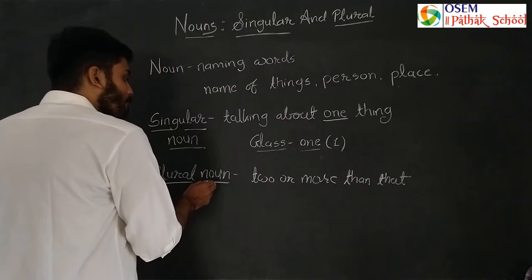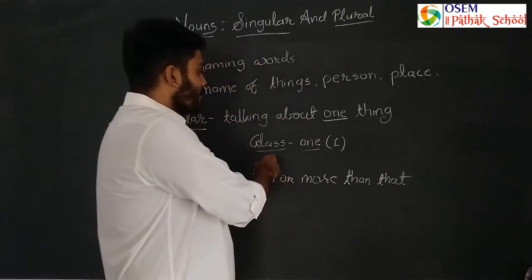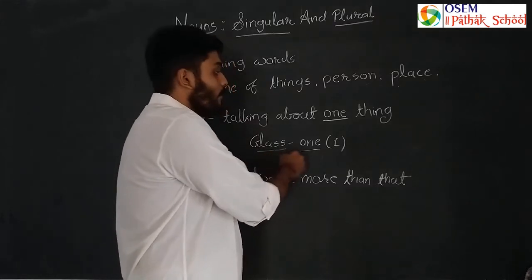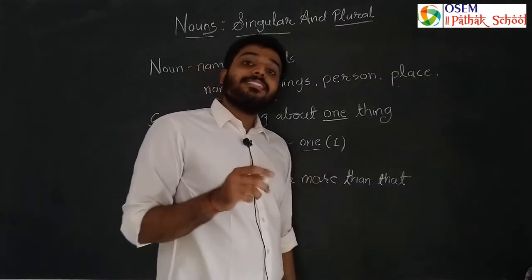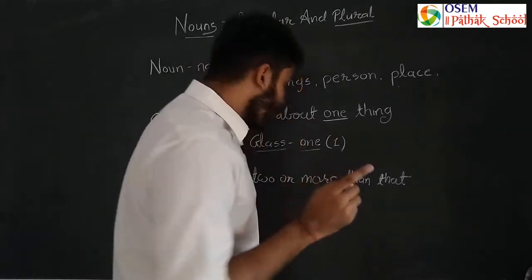We will call it a plural noun. So what I said about this glass is only one. That's why that is a singular noun. यानी कि glass कितने हैं? सिर्फ एक. That is a singular noun.